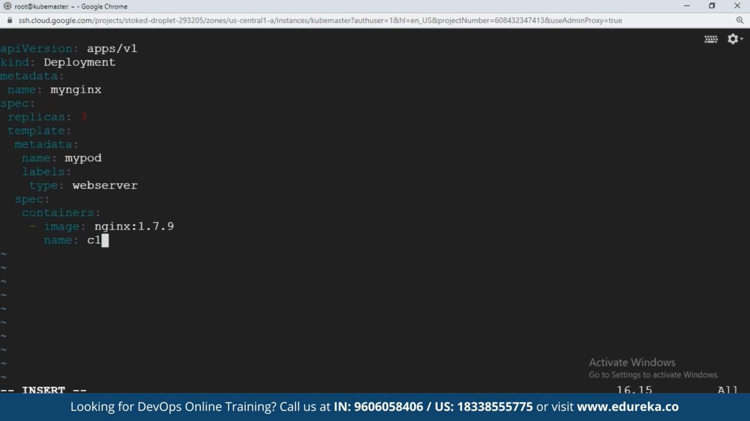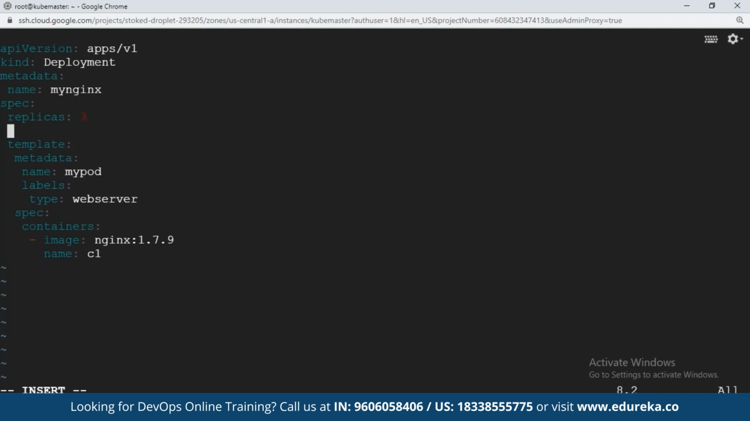Make sure the specification is at the same level as metadata, name of the pod, and labels. Okay, done, friends. Now, friends, here I will give one condition also. Why just create it? Why do an easy job? Let us make it a little complex. I will give a condition here under replicas.